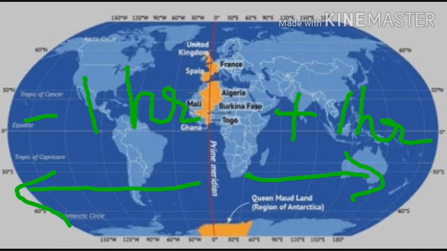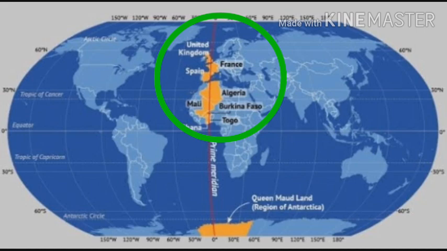And the time at this meridian is called Greenwich Meridian Time, which is taken as the standard time for the whole world. So the countries located east of the prime meridian gain 1 hour for each 15 degrees. And the countries located west of the prime meridian lose 1 hour for each 15 degrees. Here the countries marked with a green circle follow Greenwich Meridian Time as the prime meridian passes through these countries.